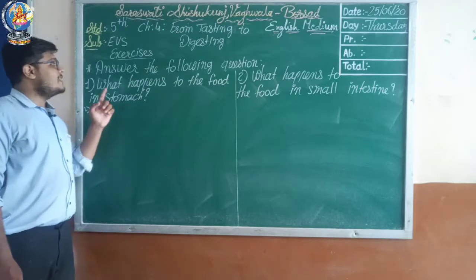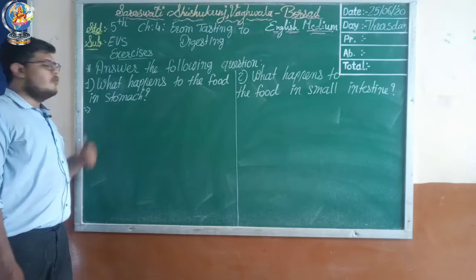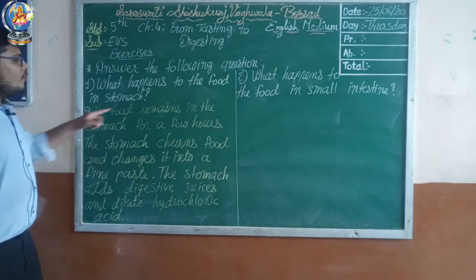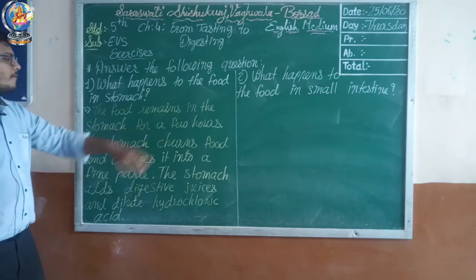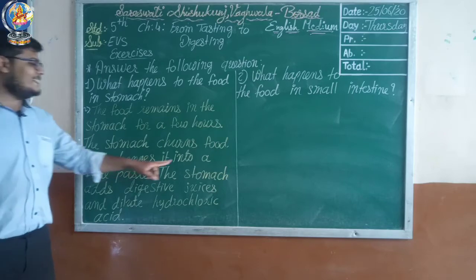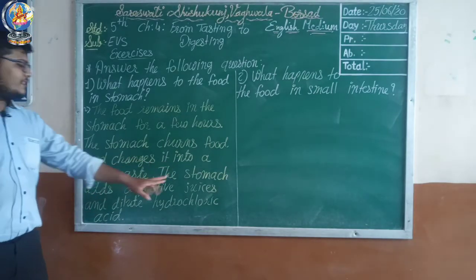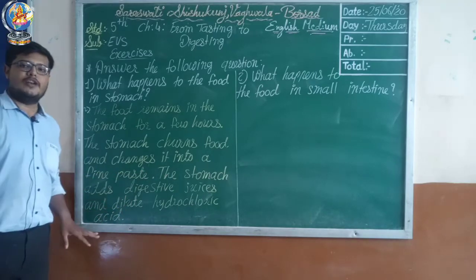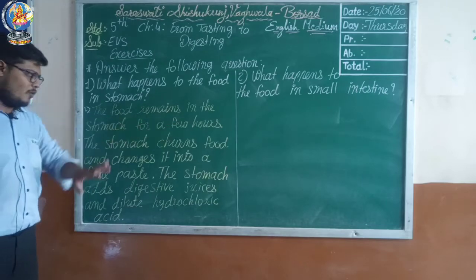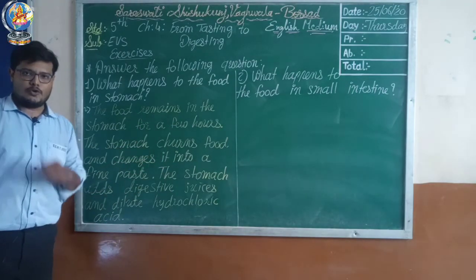So now let's answer the following questions. First one, what happens to the food in the stomach? Let's see the answer. The food remains in the stomach for a few hours. The stomach churns food and changes it into a fine paste. The stomach adds digestive juices and dilute hydrochloric acid. So whatever happens in the stomach is written here: it remains for a few hours, it churns the food and adds different digestive juices like hydrochloric acid.